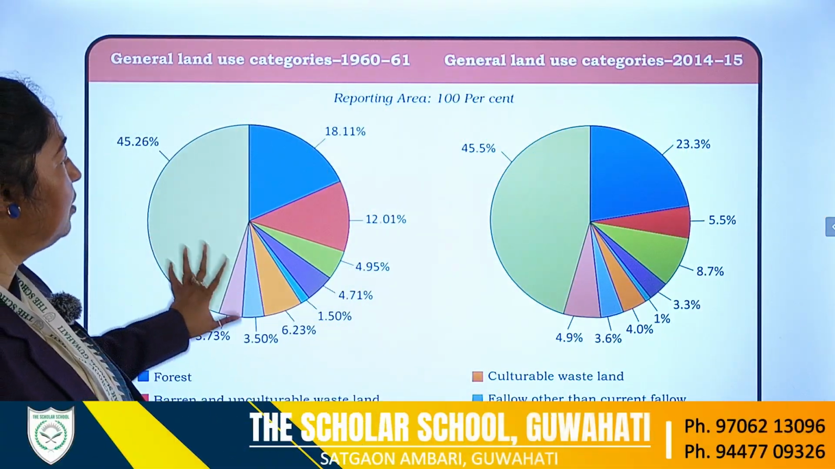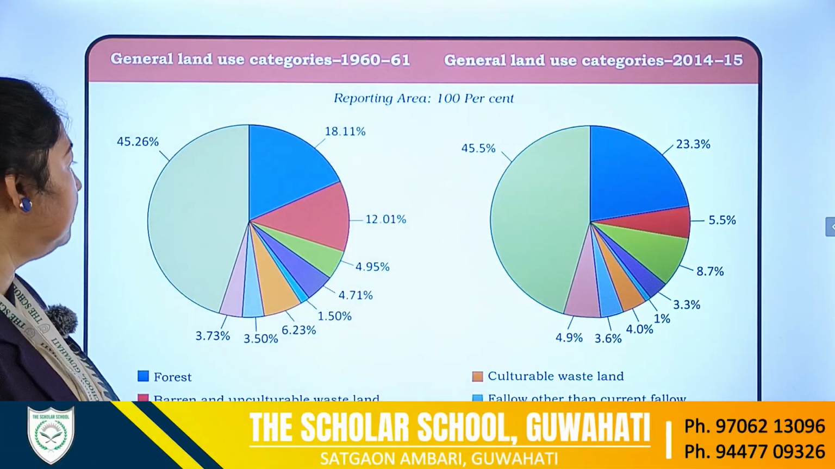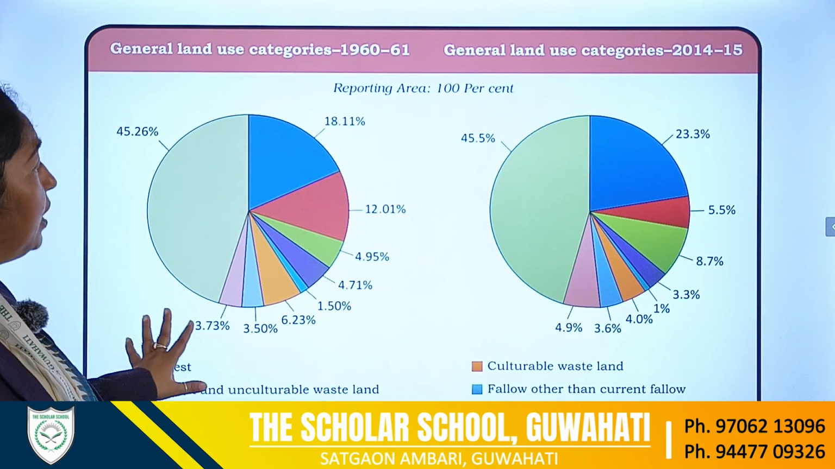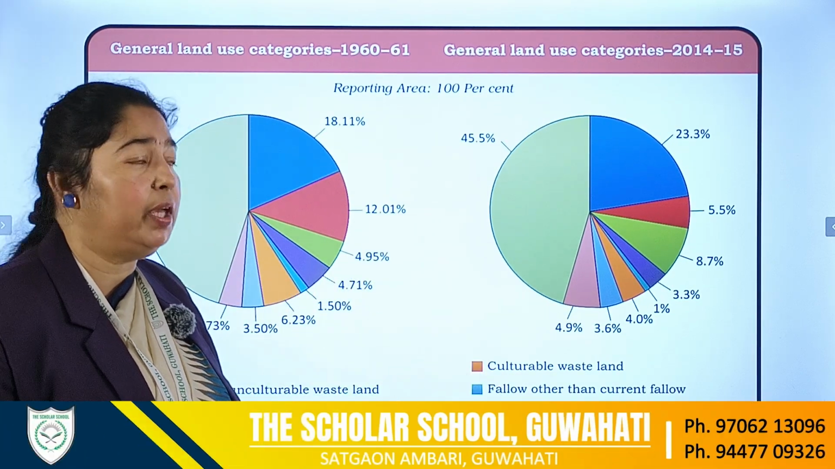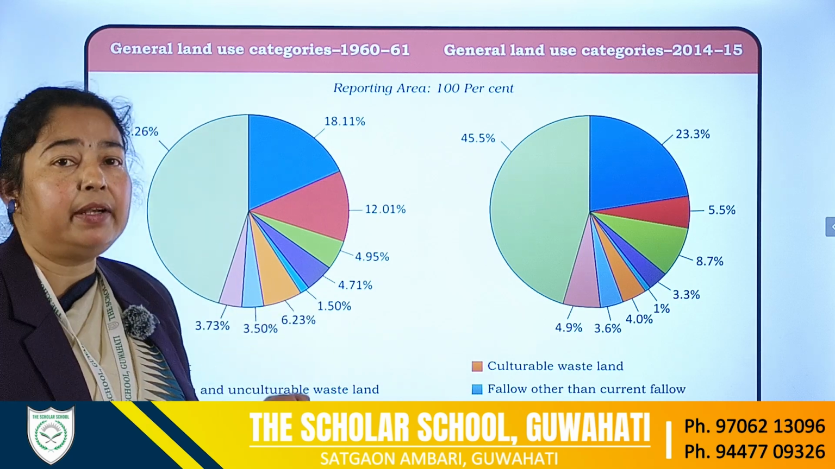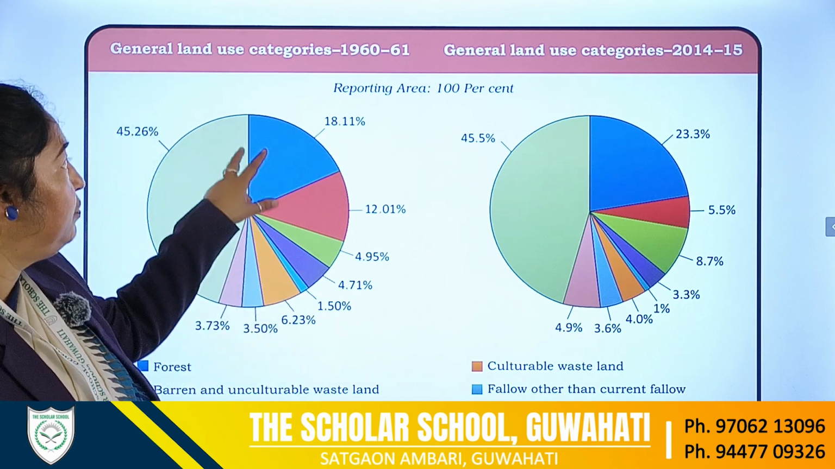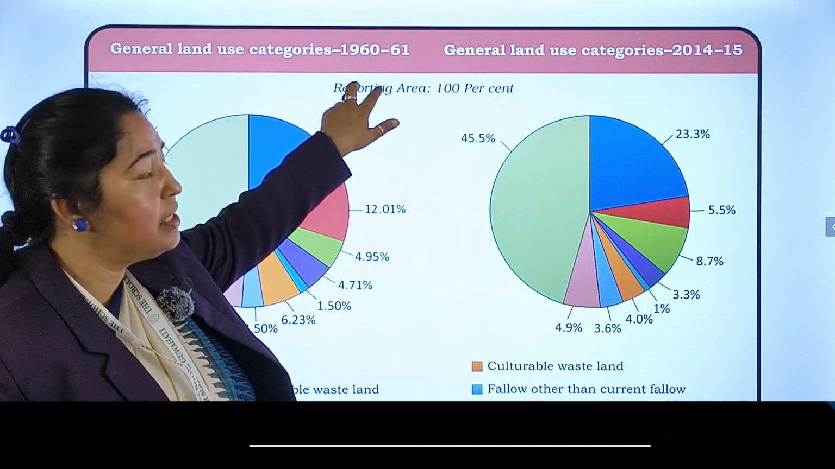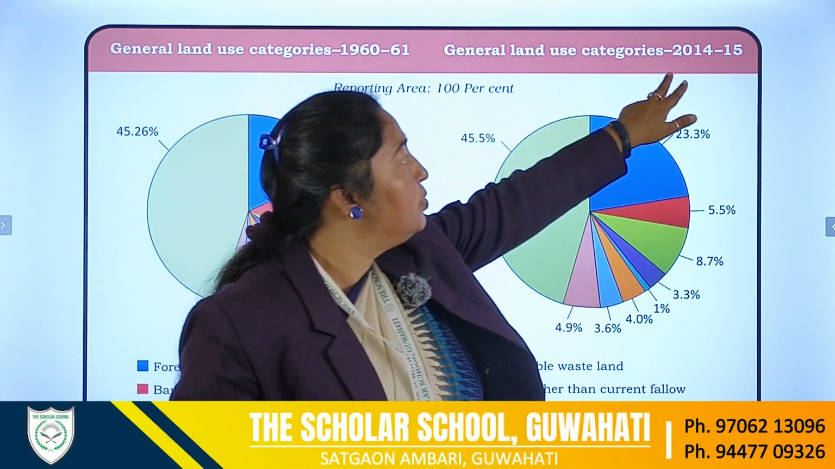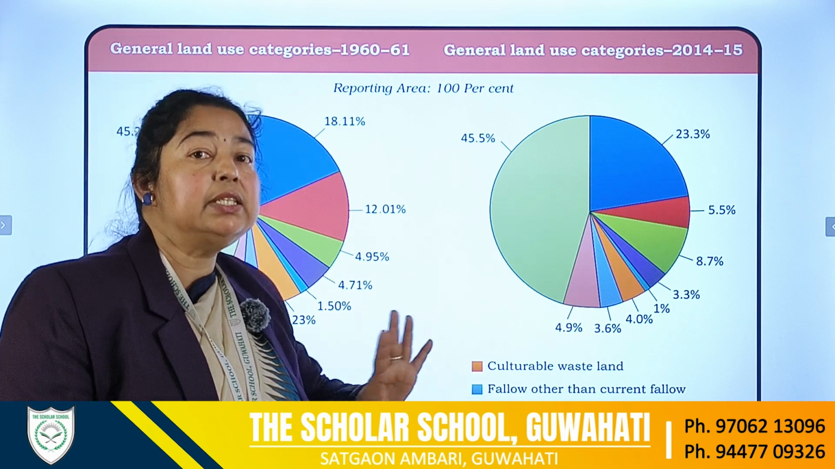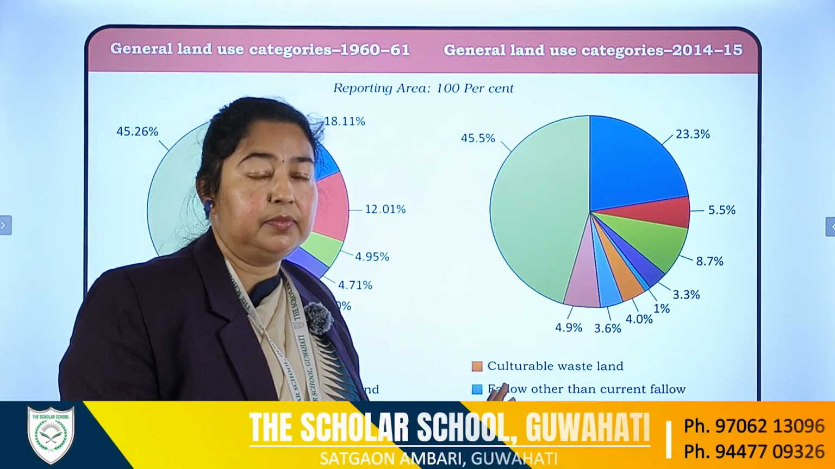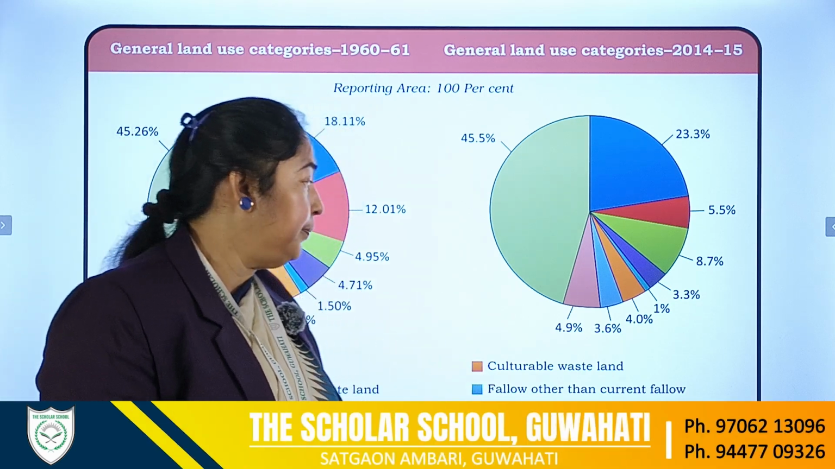Okay, now if we come to this pie diagram. Now there are two pie diagrams. These two pie diagrams are showing the two different patterns of land between two different years, 1960-61 and 2014-15. Now if we see the pattern, there is a variation in the land use pattern.